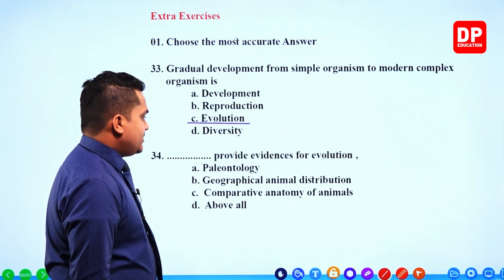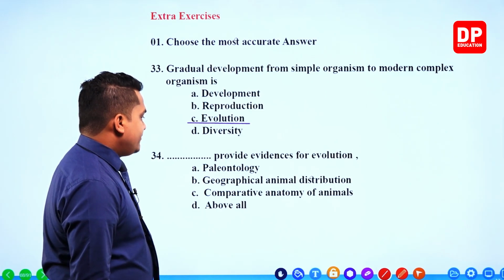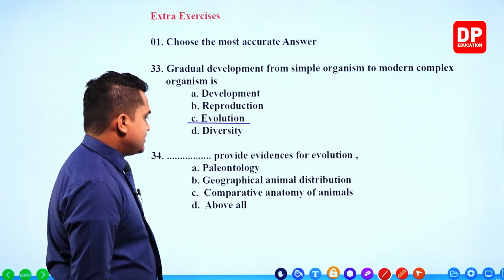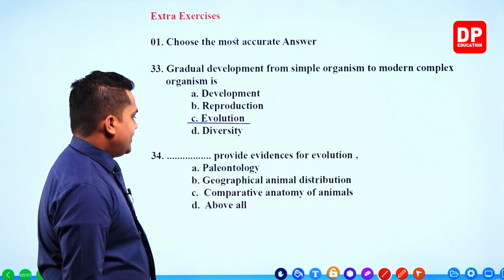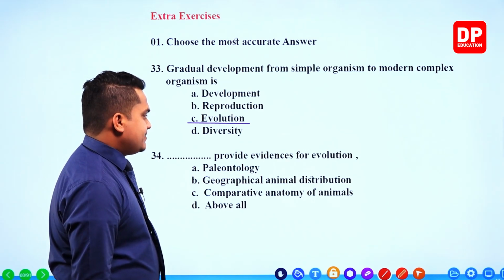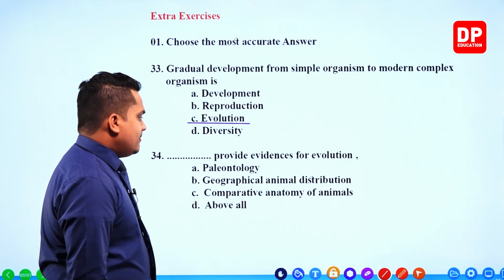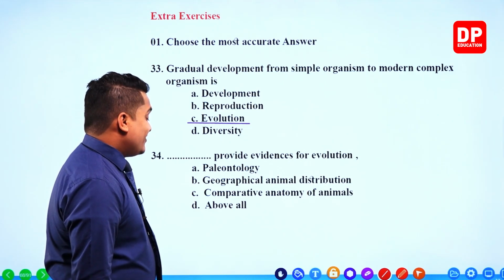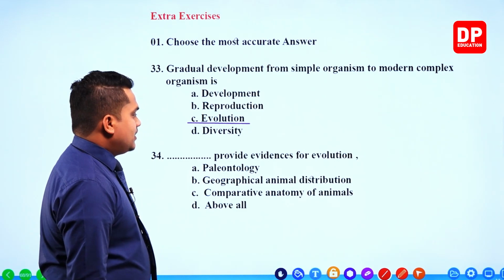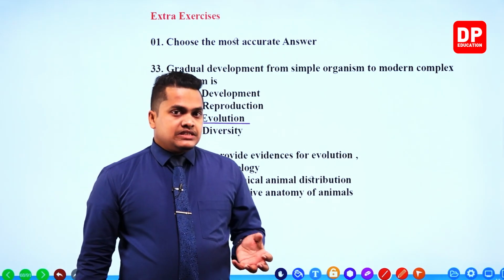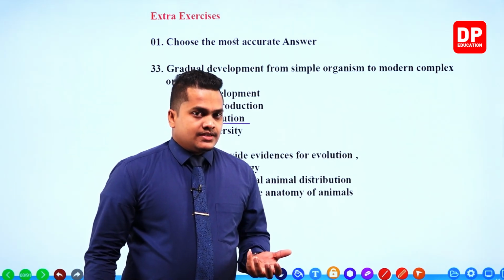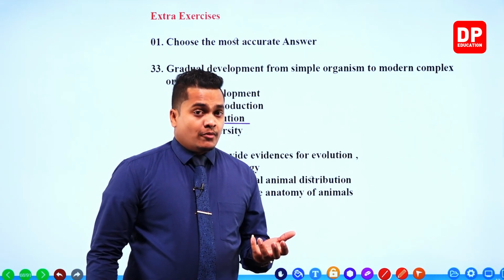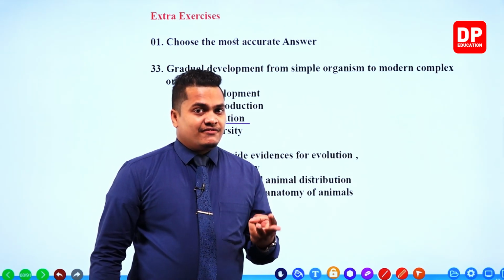Blank provide evidences for evolution. Paleontology. Paleontology means study about the different types of fossils. Geographical animal distribution. Comparative anatomy. So, next one given above all. Evidences for the evolution process can be obtained mainly from three different facts.